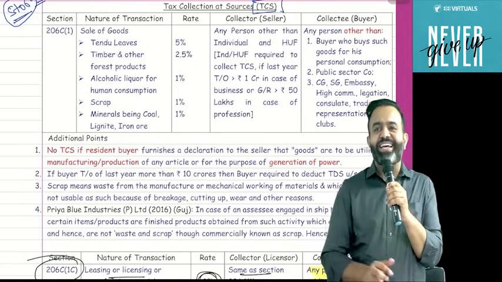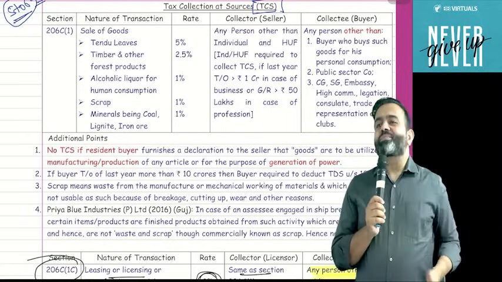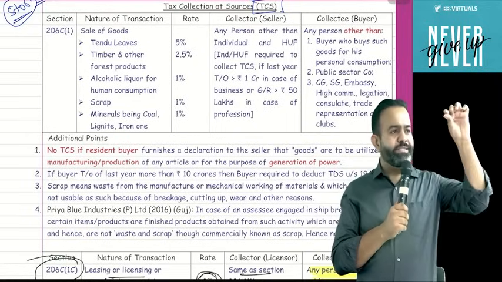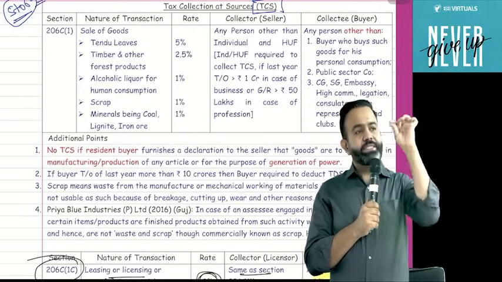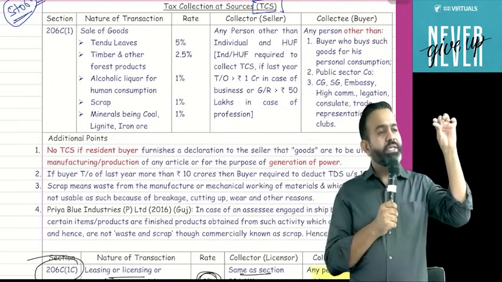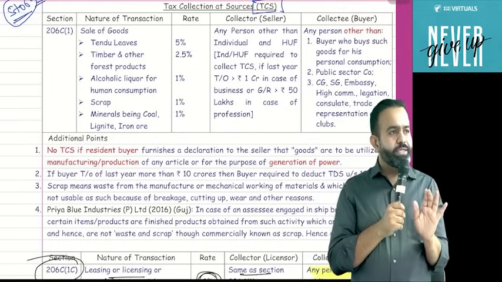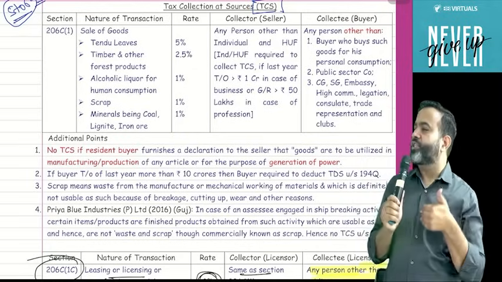So TCS means tax collection at source. TCS is applicable whenever any seller sells some goods to the buyer, then the buyer will pay the consideration, and along with that consideration, the buyer will pay some taxes also to the seller. That concept is called TCS.